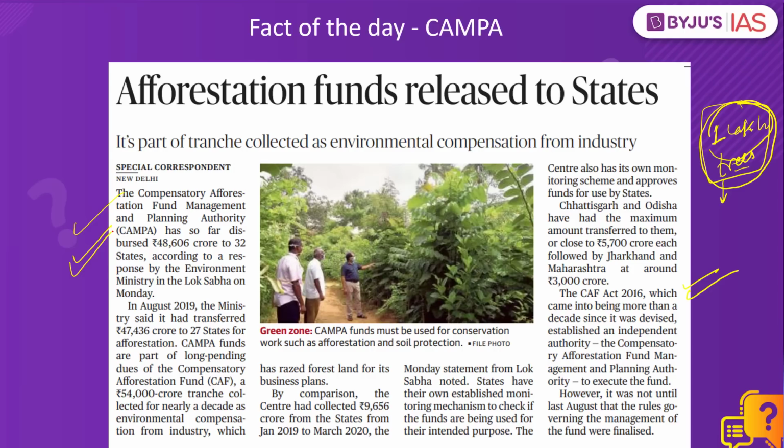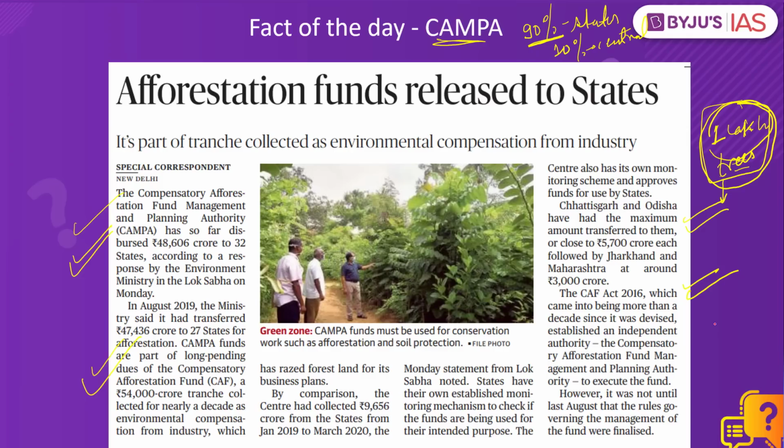The money that is collected in the CAMPA fund, out of that, 90% goes to the respective state governments, while 10% is taken by the central government. The state governments have been arguing for a long time that the money collected under CAMPA is not being transferred to them, and the central government keeps collecting that money. Now, the ministry has said that we have transferred the pending funds to the respective state governments and asked them to utilize this for afforestation purposes. The maximum funds were transferred to Chhattisgarh and Odisha, meaning these are the states from which most of the forest land was given to industries for industrial development.